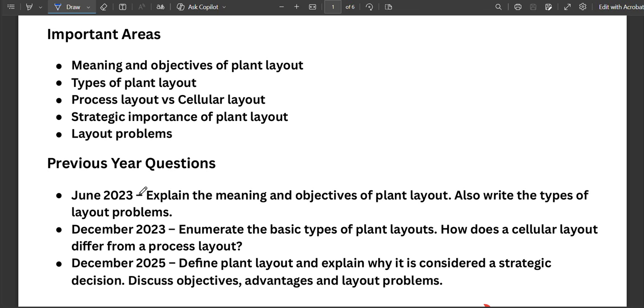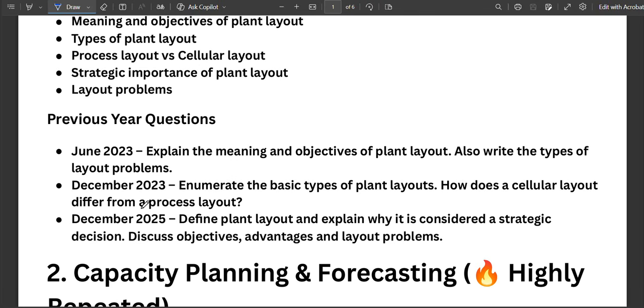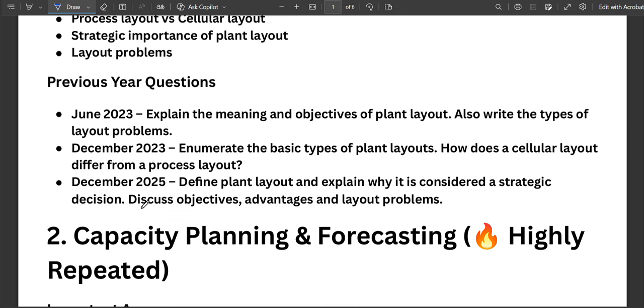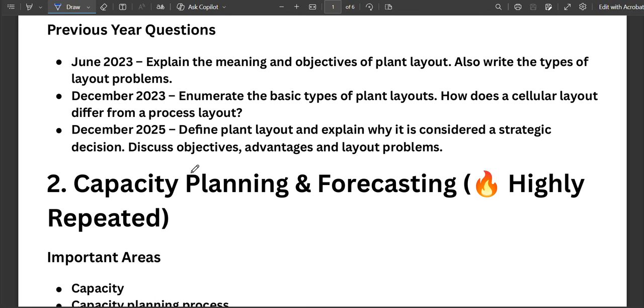Also remember why plant layout is considered a strategic decision, because this question was asked recently, multiple times. A very important comparison is cellular layout versus process layout. So this is very important. Make sure that you study it.